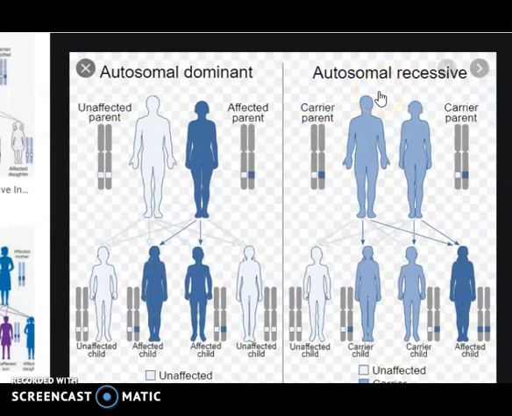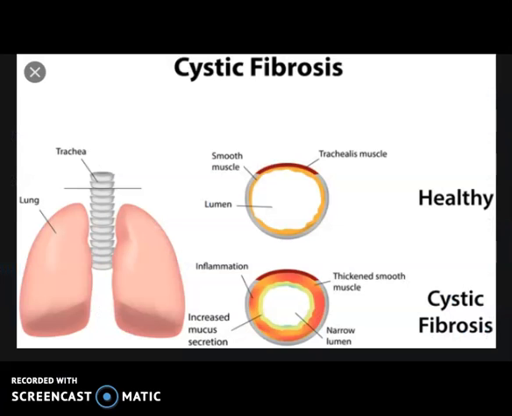Autosomal recessive traits like phenylketonuria. Phenylketonuria is an inherited disorder that increases the level of a substance called phenylalanine in the blood. Phenylalanine is a building block of protein, an amino acid that is obtained through the diet. Untreated phenylketonuria can lead to brain damage. Cystic fibrosis and sickle cell anemia are also autosomal recessive traits.